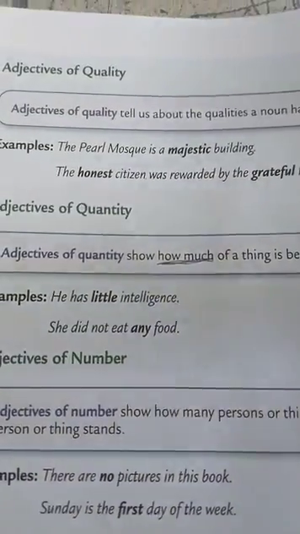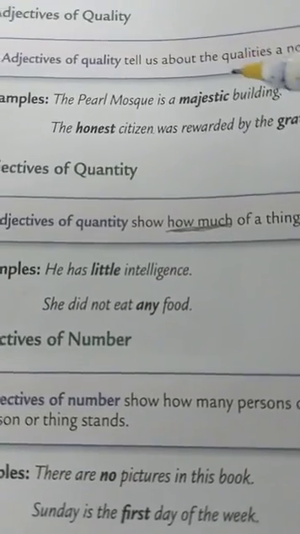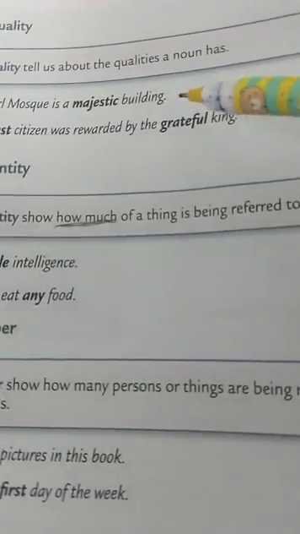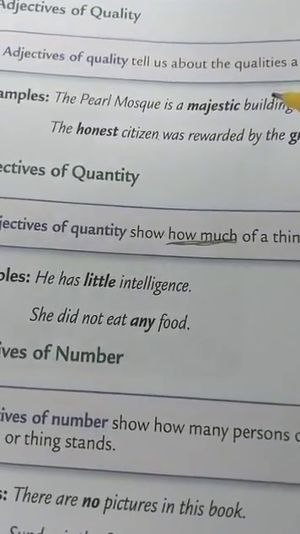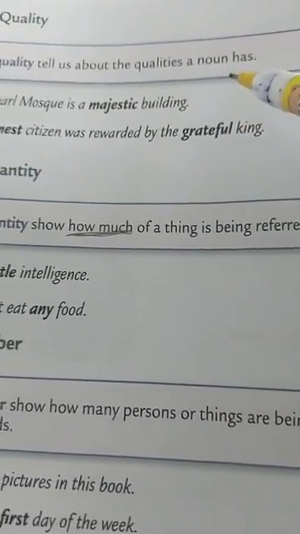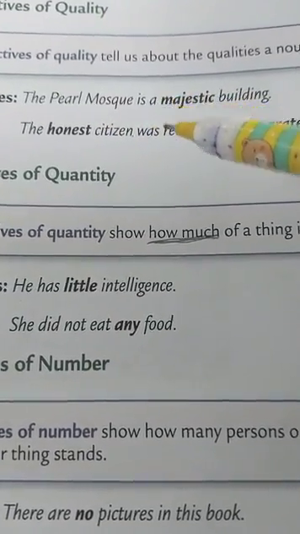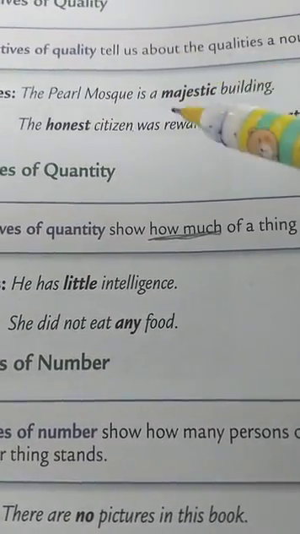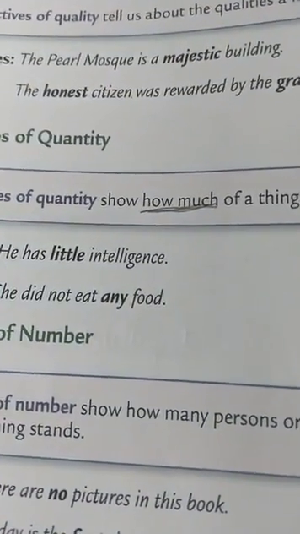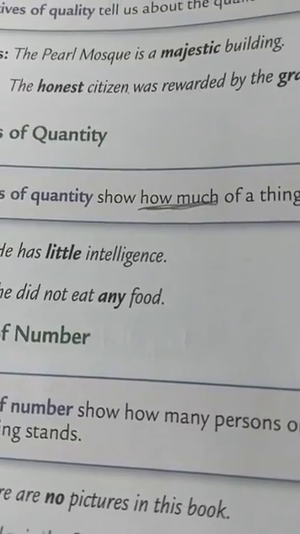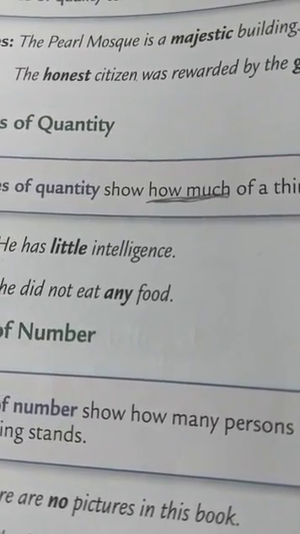Now see another kind of adjective, that is adjective of quality. Now children, adjective of quality tells us about the qualities of a noun. For example, the Pearl Mosque is a majestic building. Now in this sentence, building is a noun, and word majestic, it is telling us about the quality of the noun building, so it is adjective of quality.